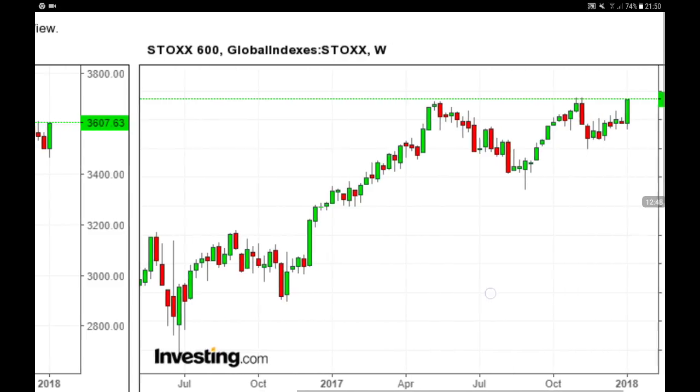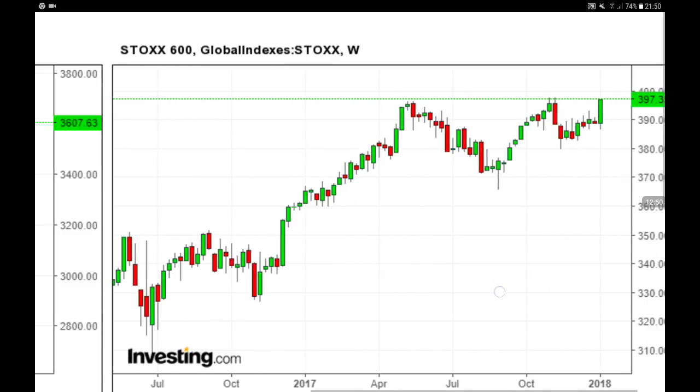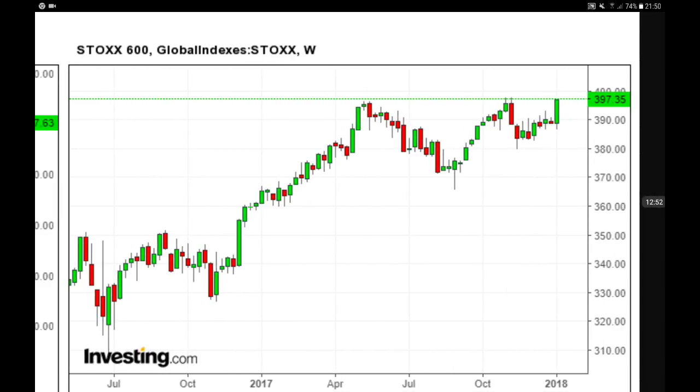Over here you have the Stoxx 600, and that's a broader view of the entire equities market for the European Union. And over here, what do we have? We have clearly, you can see a resistance, a multiple top, one time, two times, and the third time over here. But now it seems that we're gonna pass through that level and we're gonna go much higher.